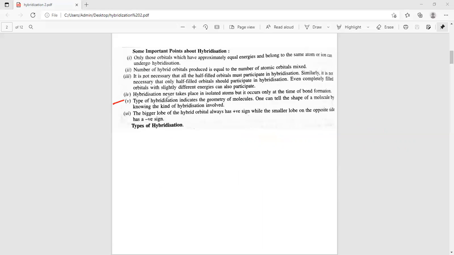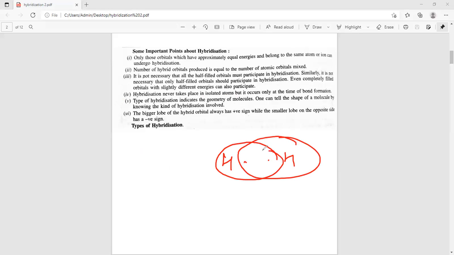The fourth one is that hybridization never takes place in an isolated atom. If the atom is in isolated form, like single hydrogen, single nitrogen, or single oxygen, hybridization never takes place. It occurs only at the time of bond formation. Suppose hydrogen and hydrogen combine with each other, then hybridization can take place at the time of bond formation. But in the isolated state, hybridization never takes place.